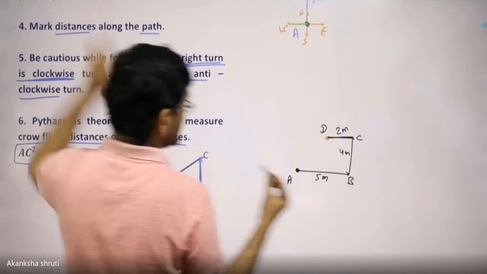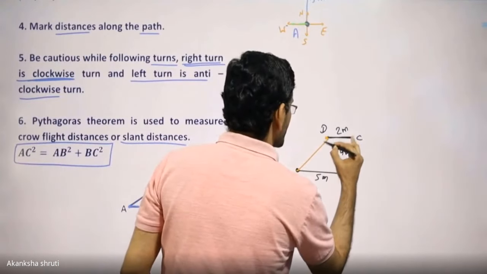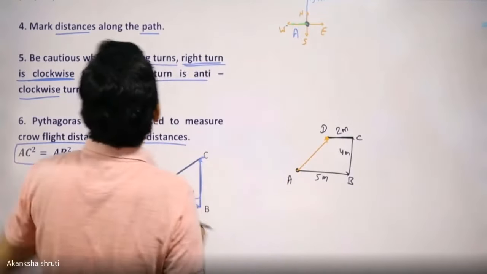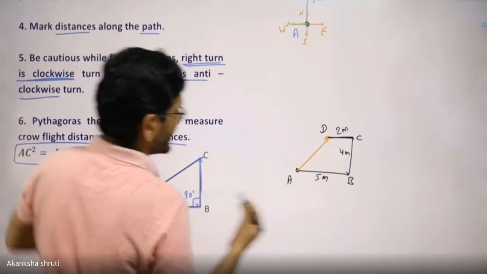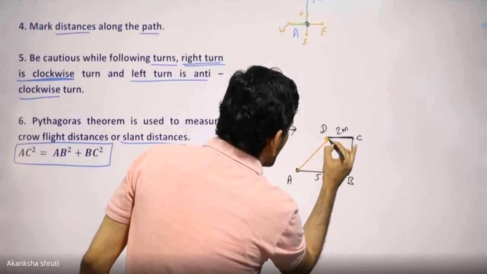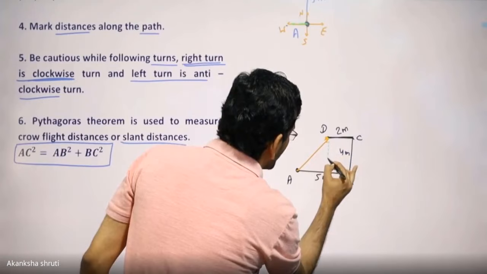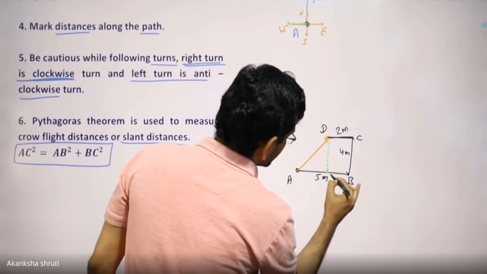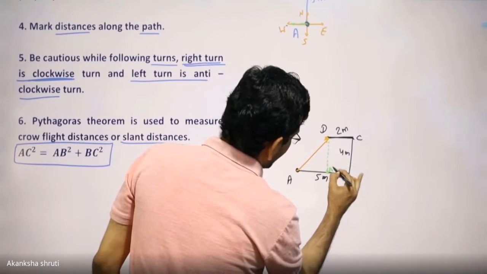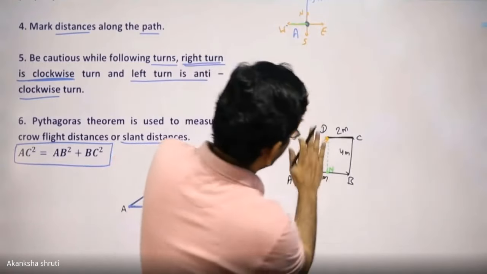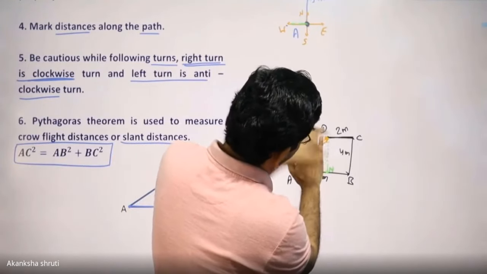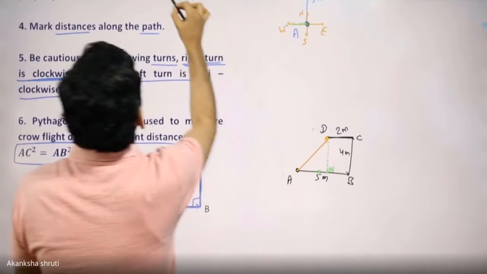Be careful. If we join A to D and observe it carefully, if we draw the perpendicular from this D over this line, consider this point as N, then just hiding this much part, you are getting a rectangle kind of thing.